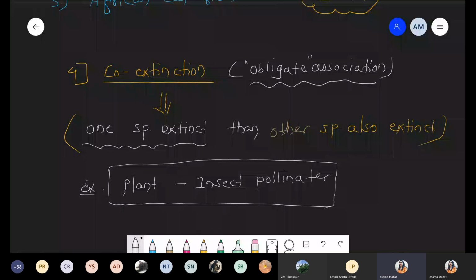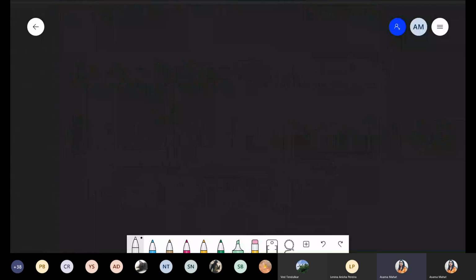Okay, let's go. We saw the loss. Now we are talking about how to conserve this biodiversity. It's a very simple chapter, a very simple sub point, and a question also comes from here. The last point of this chapter is the conservation technique, how to conserve biodiversity.